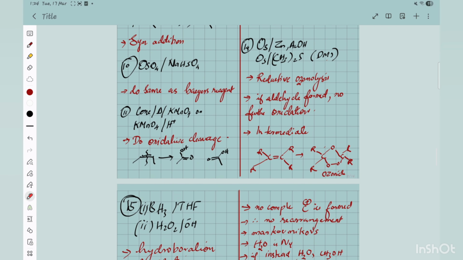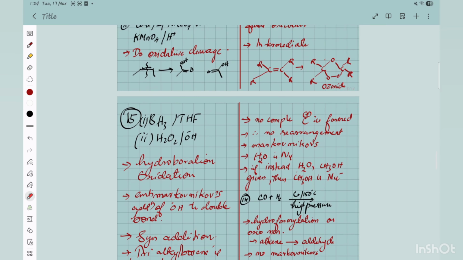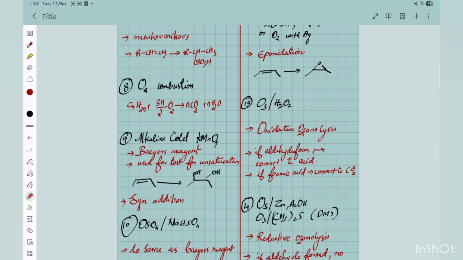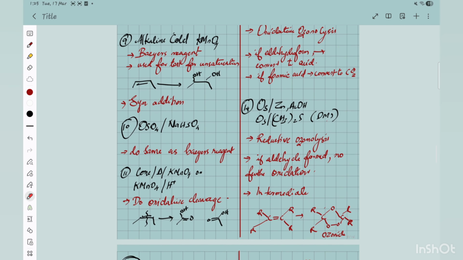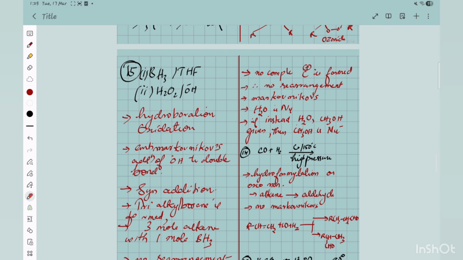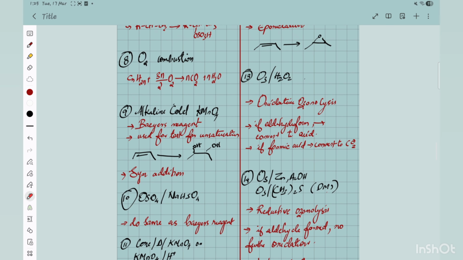There is one more important thing I want to say about why this kind of analysis is important. This note is important. For example, you should know where the rearrangement is happening, because the major product is always your problem, right? So you should know where the rearrangement will happen and where it will not happen. For that, you should know what kind of intermediate is forming. For example, in this, which one shall I take?